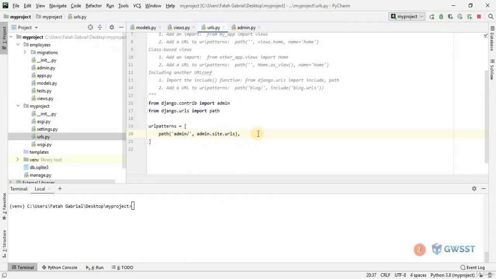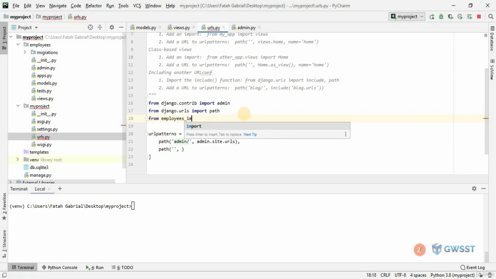Now here we're going to create a path. That path is going to hold a blank field, that's the home page. Then we need to import the views. So we're going to say from employees import views.